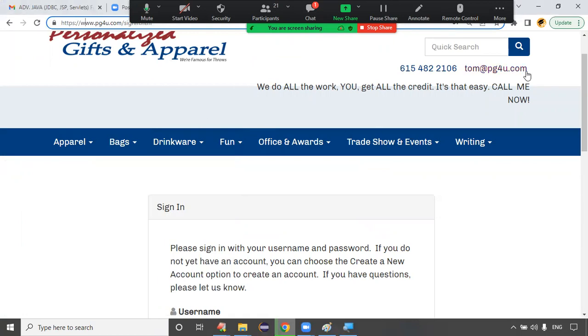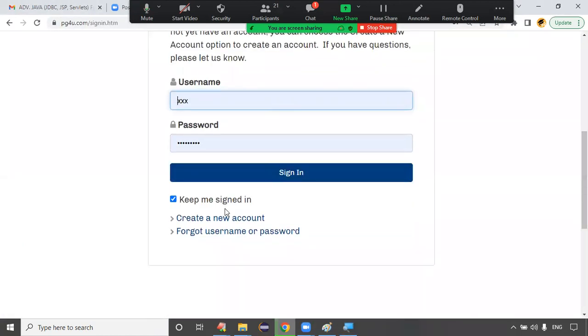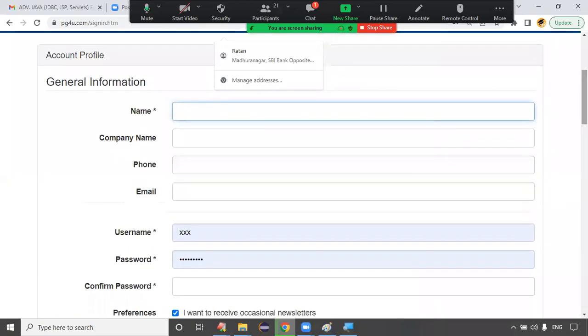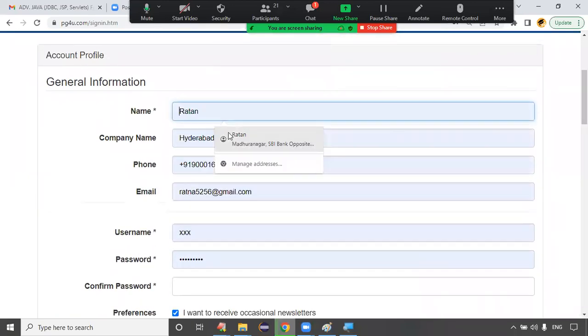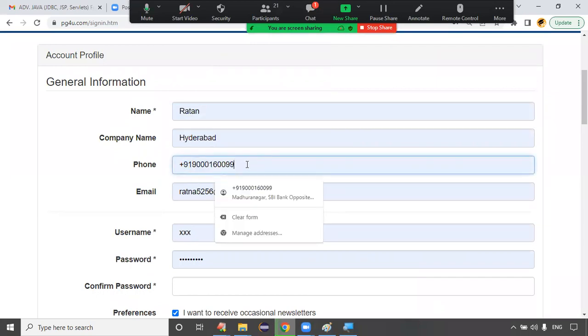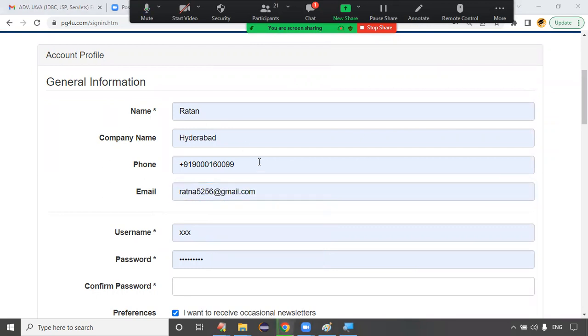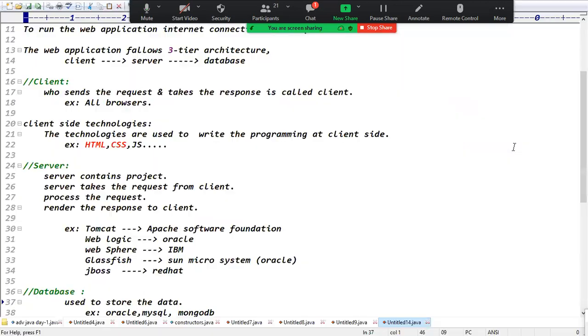Client-side technologies are nothing but browser-side. Look at the sign in button, create a new account, and these fields, right? These are text fields. These text fields and everything are developed using what? See, guys: name, Hyderabad, mobile number, mail ID. You got the point, right? This is called a form page, developed using HTML.